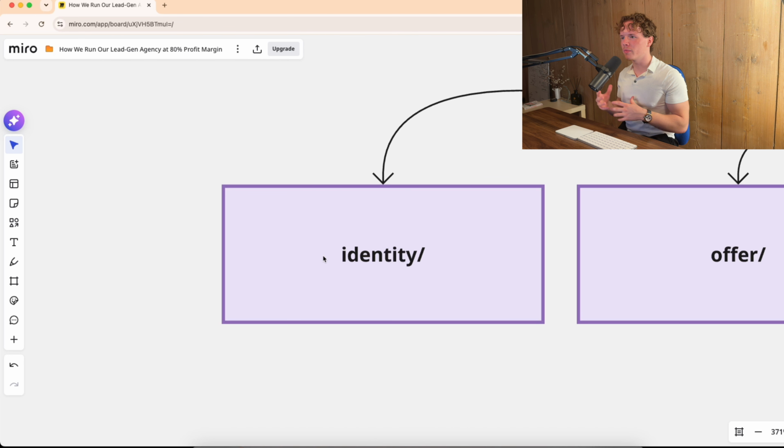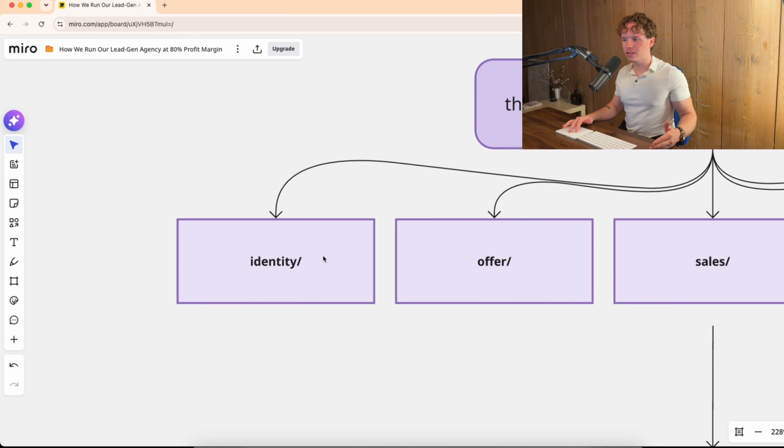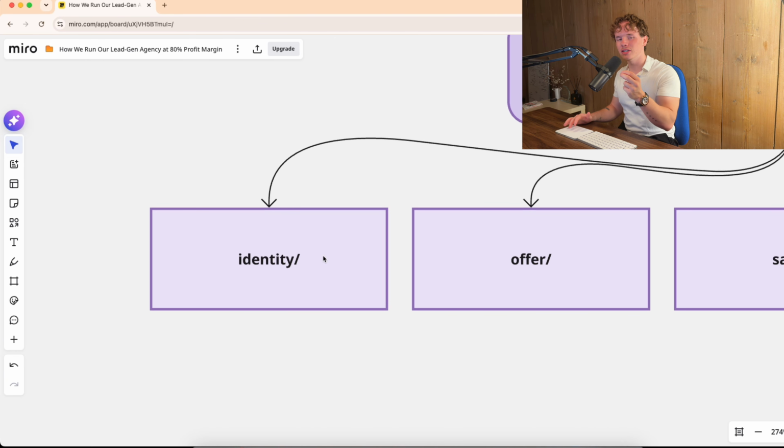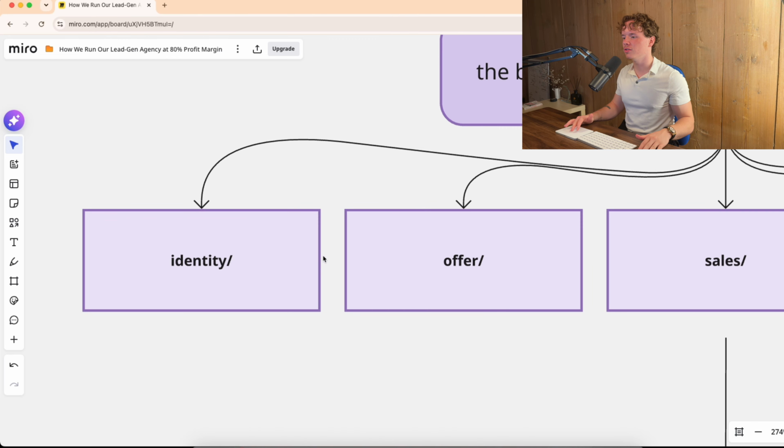Are you more formal, informal, casual, authoritative? You name it. Because there's so many different styles out there, and it has to understand exactly what your style is. And that is super important because this then builds the entire foundation so that the content that it creates for you is actually sounding exactly like you.